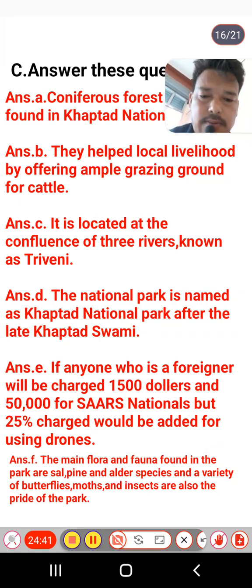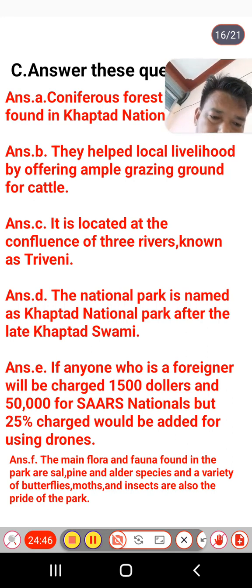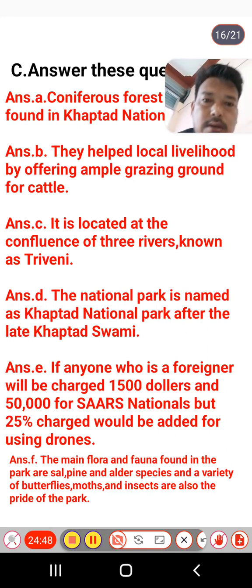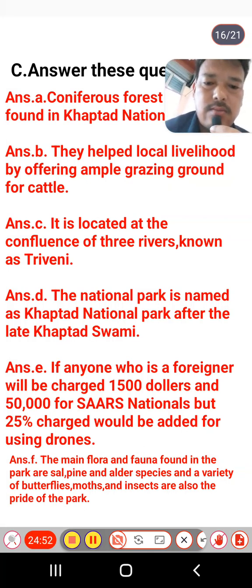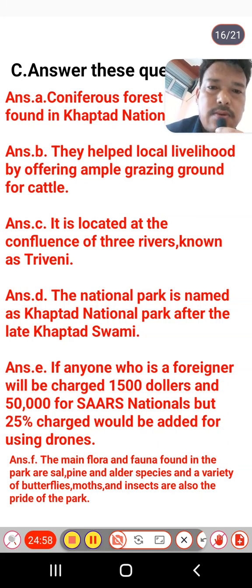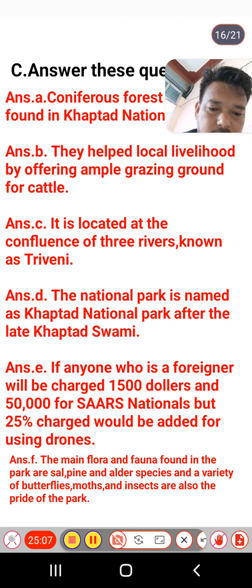Students, the answer of F number is here. Make a list of flora and fauna found in the national park. So here is the answer I have found from the text: the main flora and fauna found in the park are seal, finch, and elder species, and a variety of butterflies, moths, and insects are the pride of the park. So this is all about your exercise, question and answer. So now move to the writing one.